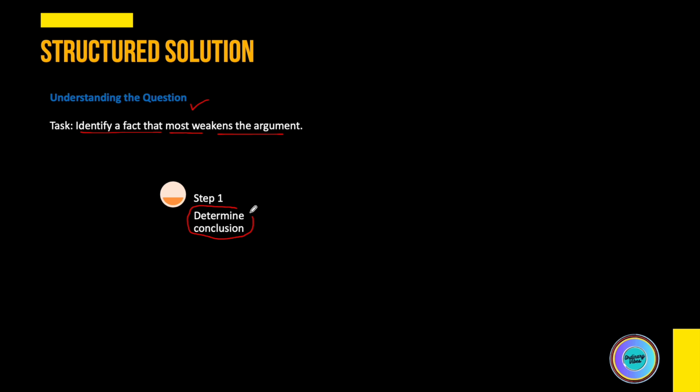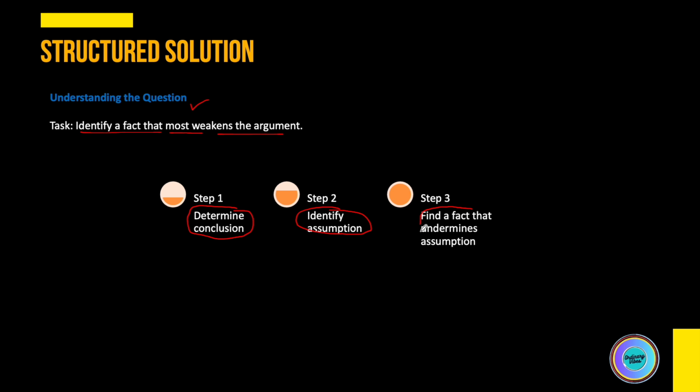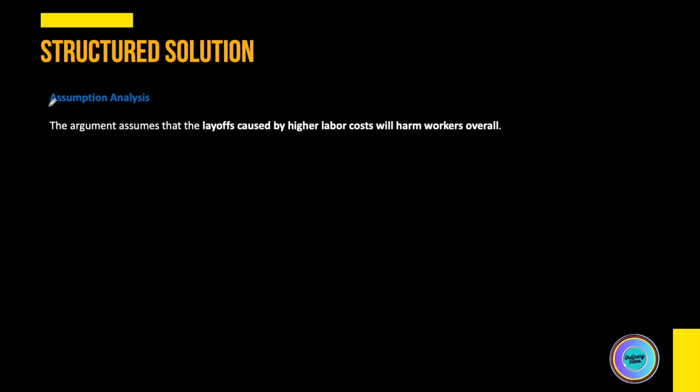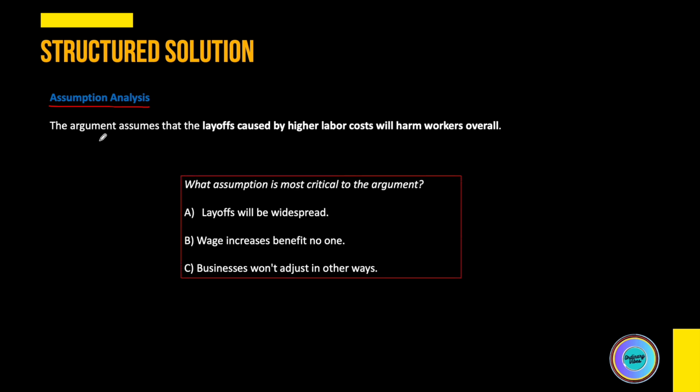So first step is we'll have to determine the conclusion. Second step we'll have to identify some of the assumptions related to that conclusion. And third step, we have to find a fact that undermines the assumption and we'll reach our answer. So what could be the assumption related to this question? The argument assumes that layoffs caused by higher labor cost will harm workers overall. So this is the argument which we have already identified.